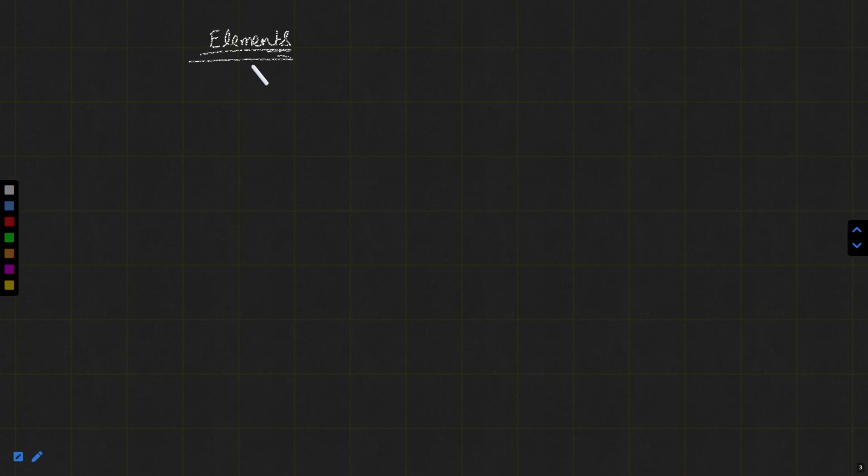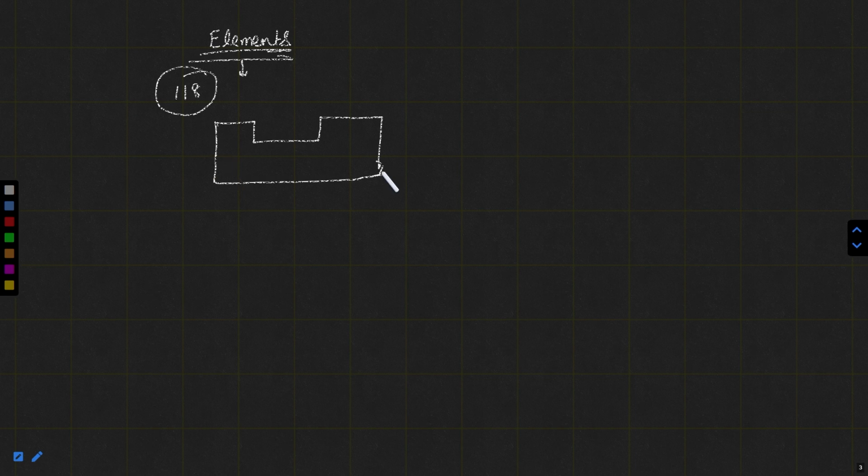So elements like iron. You know how many elements are present in the periodic table? 118 elements are present in this periodic table, which is looking like this, and you have learned about this in your previous grades as well, right?